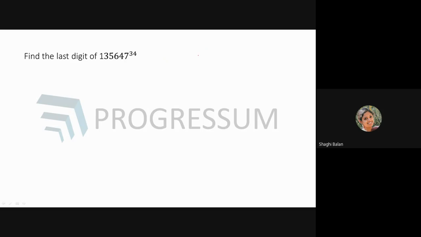Now check what is 7 power 1. 7 power 1 will be 7. 7 square will be 49, so it ends with 9. 7 cube is 343, which ends with 3. And 7 power 4 is 2401, which ends with 1.